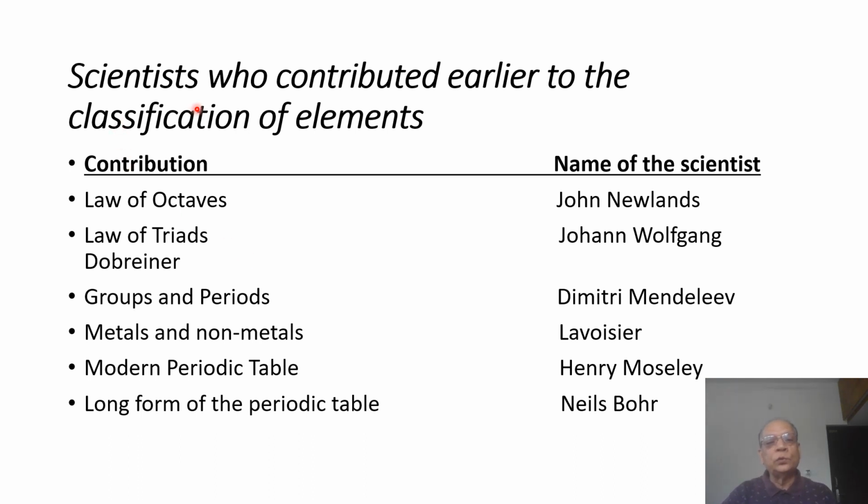The scientists who contributed earlier to the classification of elements are given here, the contributions and the name of the scientist. Law of octaves was contributed by John Newlands. Law of triads was contributed by Johann Wolfgang Dobereiner. Groups and periods, Dmitri Mendeleev. Metals and non-metals, Lavoisier. The modern periodic table, the contributor was Henry Moseley.